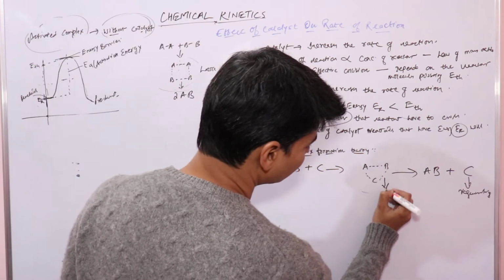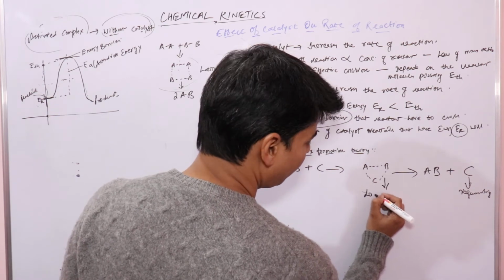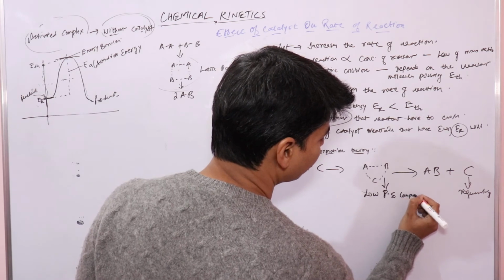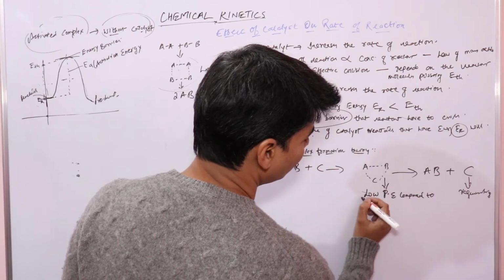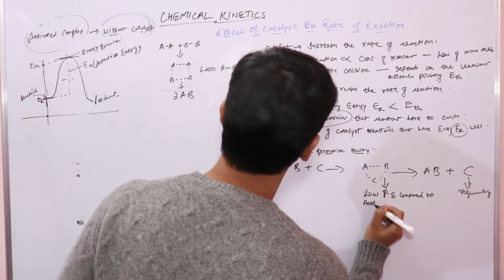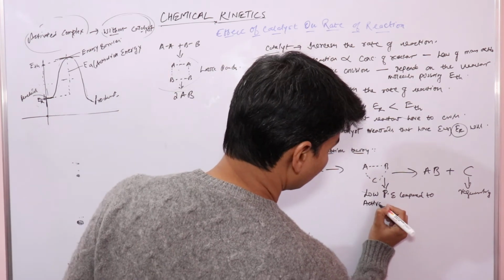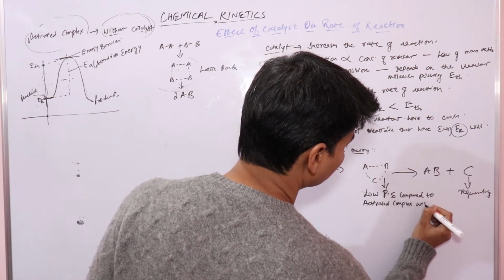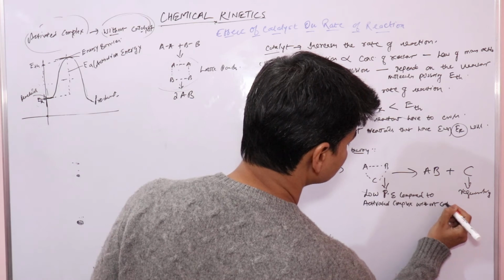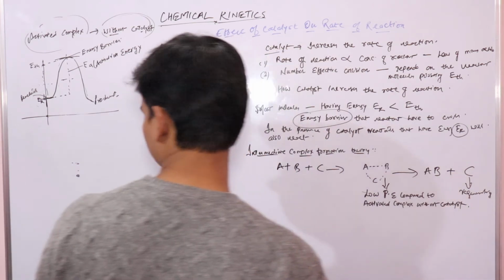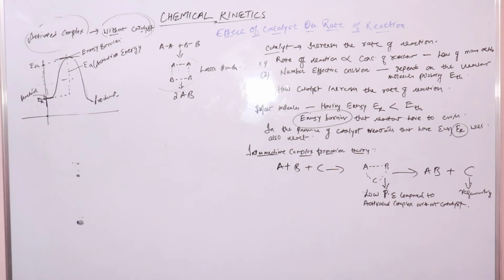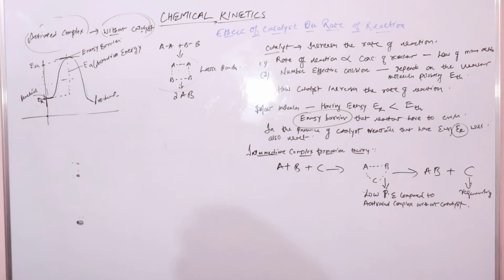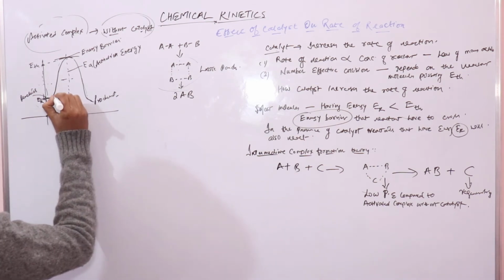And this intermediate complex has low potential energy compared to the activated complex without catalyst. So this explains what it does, and the lower potential energy that it provides is somewhere like this.